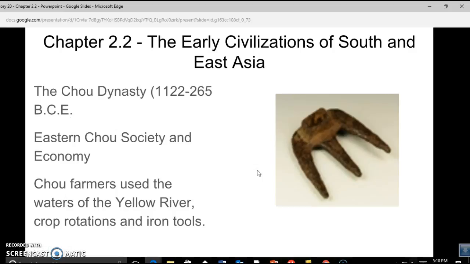Eastern Chao society and economy. Chao farmers used the waters of the Yellow River, crop rotation, and iron tools. Here's a relic of that period, an iron plowing instrument that was found in an archaeological dig in this part of China.